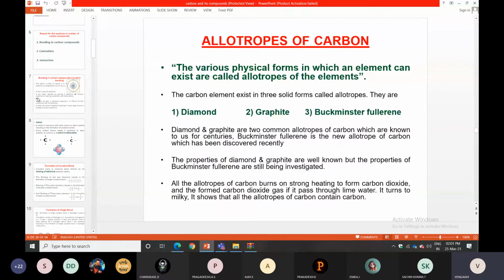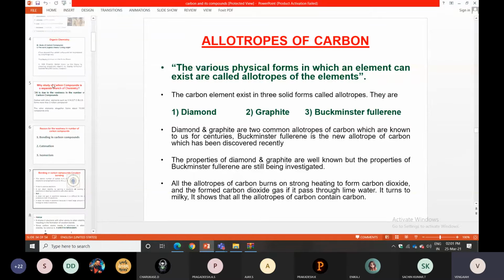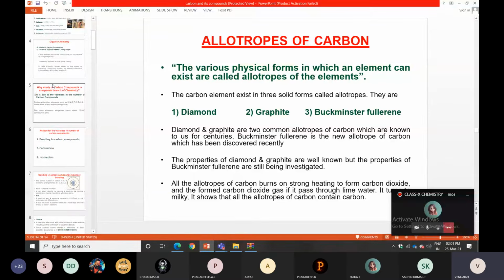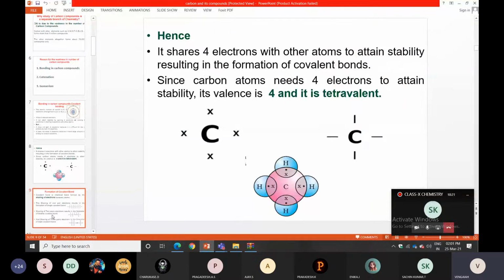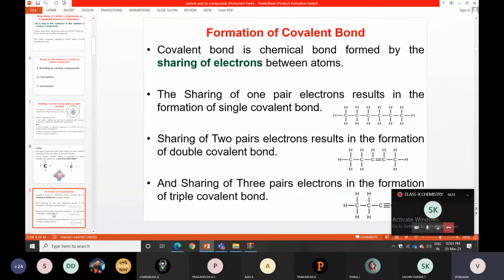So yesterday's class was mainly about bonding in carbon compounds, catenation, and isomerism. Under bonding in carbon compounds, we discussed covalent compounds, and what the meaning of a covalent compound is. A covalent bond is a chemical bond formed by the sharing of electrons between atoms.